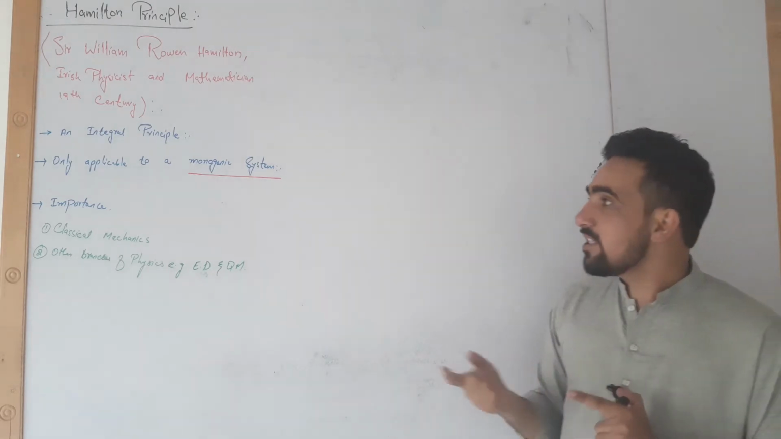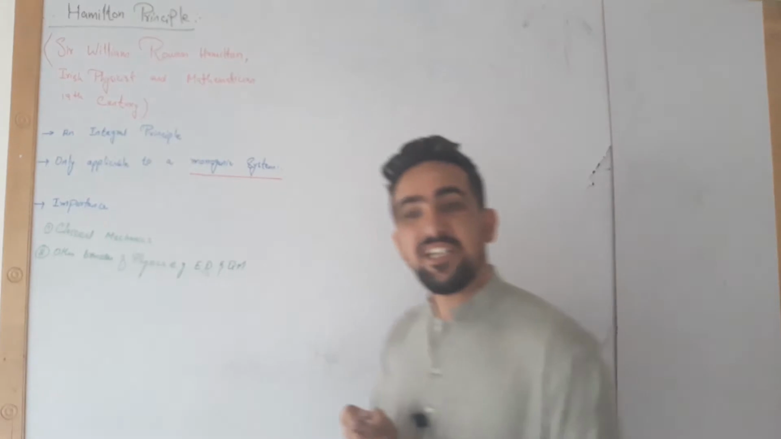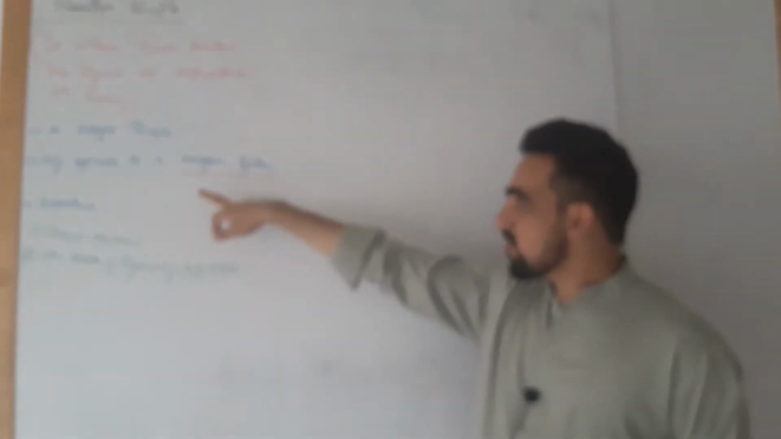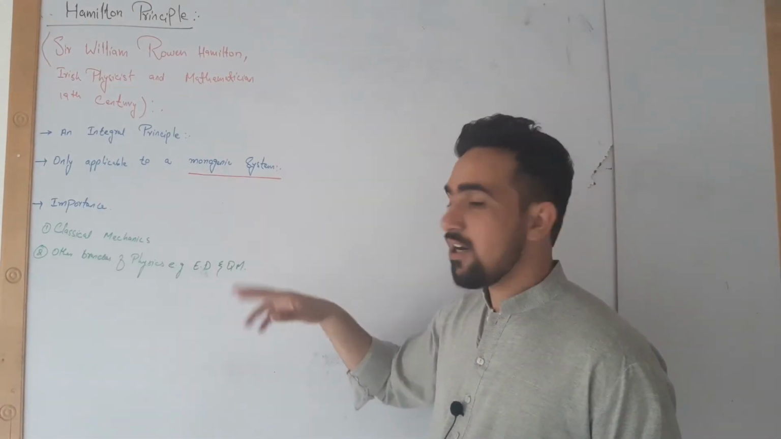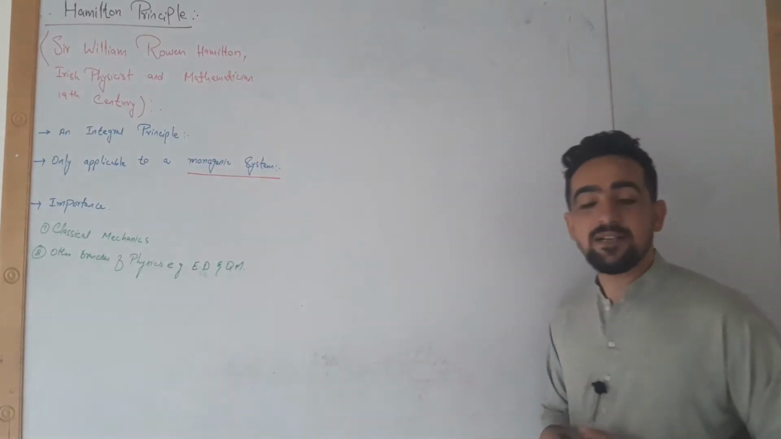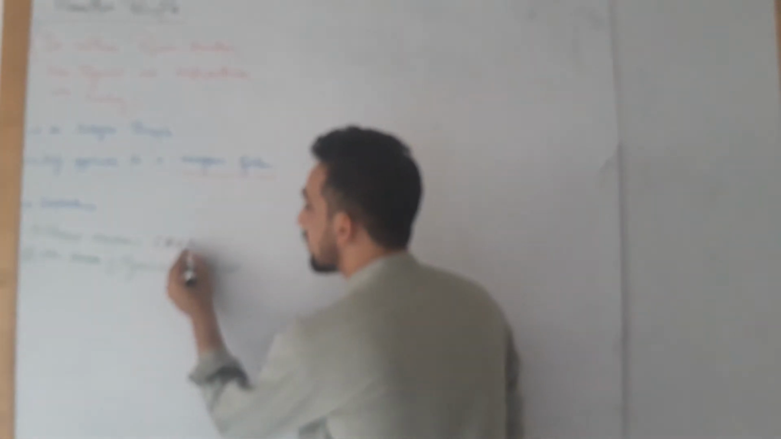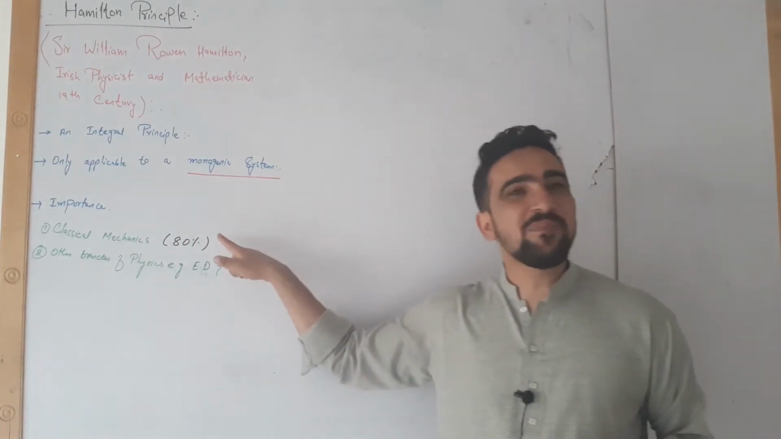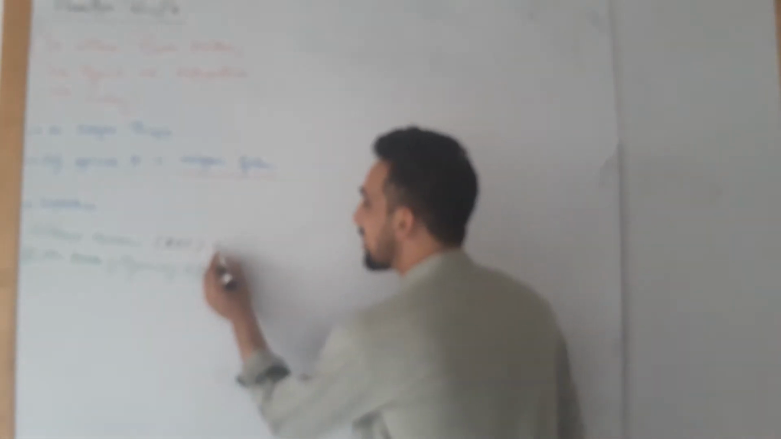The other important property associated with Hamilton principle is that it is only applicable to a monogenic system. So what is a monogenic system? I am going to discuss it later. The other thing, what is the importance of Hamilton principle? As I said before, almost 80% of classical mechanics could be understood. If you know Hamilton principle, you know 80% of classical mechanics. So this is a more fundamental principle.